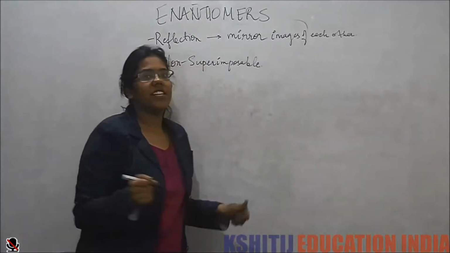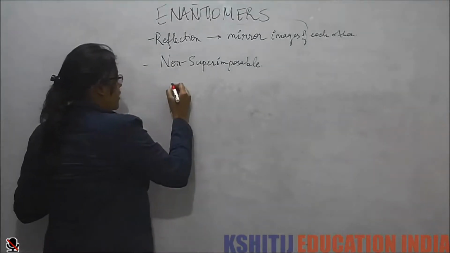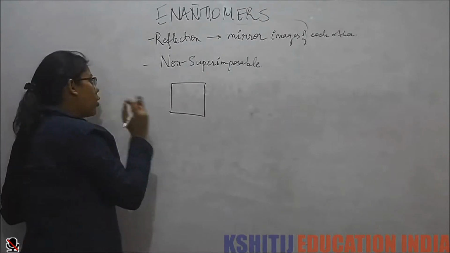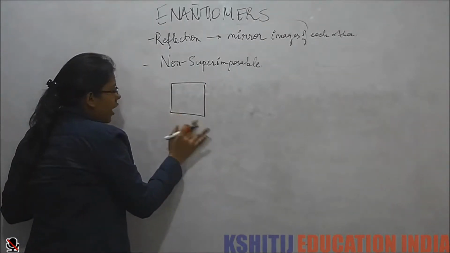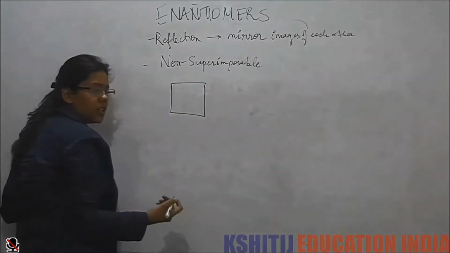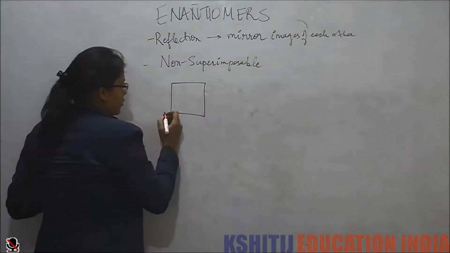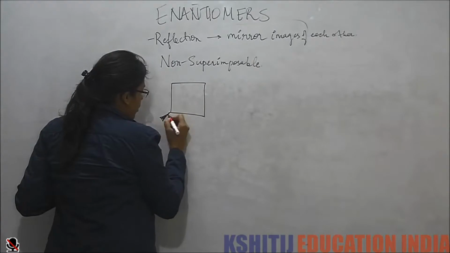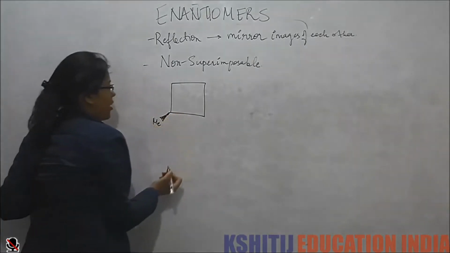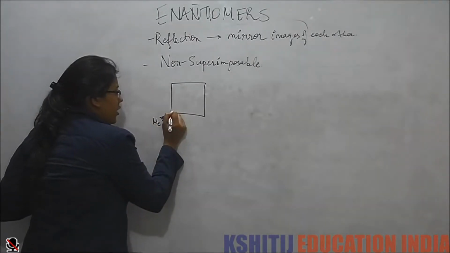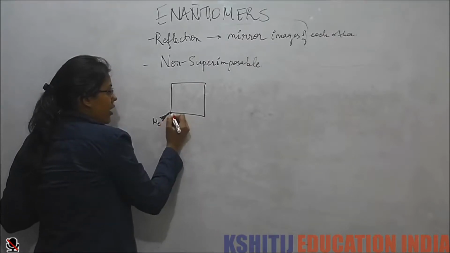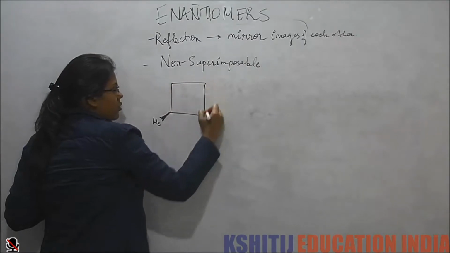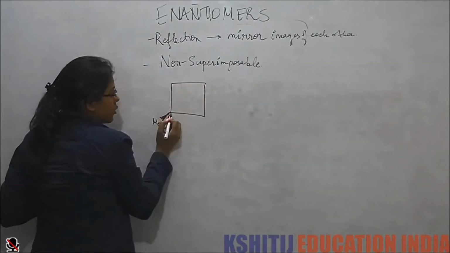Even if we have some cyclic molecules like this, this is cyclobutane. Now we see this is totally an achiral molecule. There is no chiral carbon on it. But if I attach one methyl group here, now if you see this carbon, again this carbon has one methyl, one hydrogen, but the other two groups are the same, because this is also the same and this is also the same.